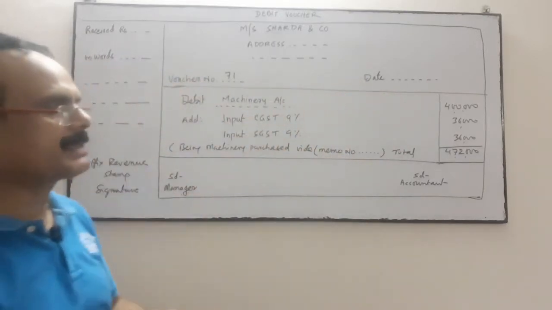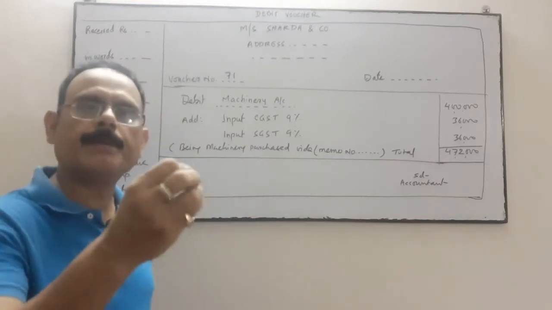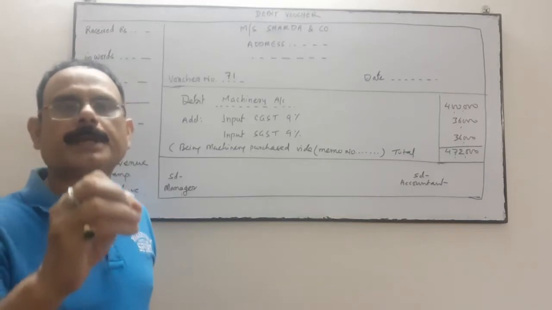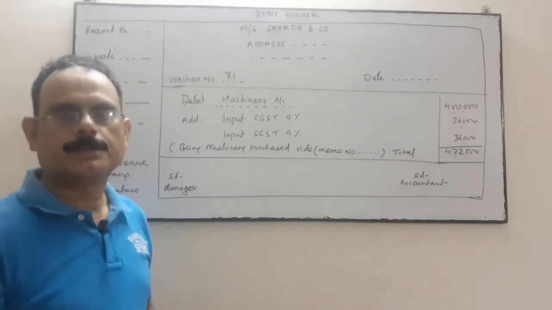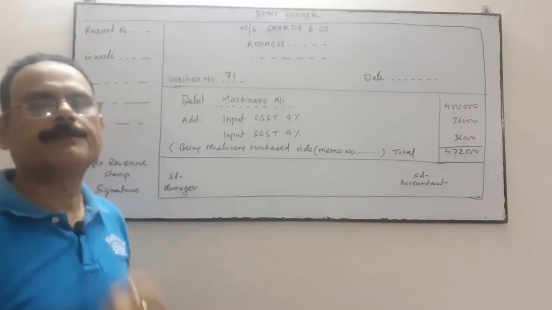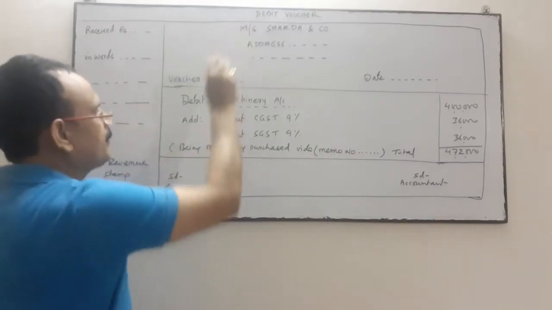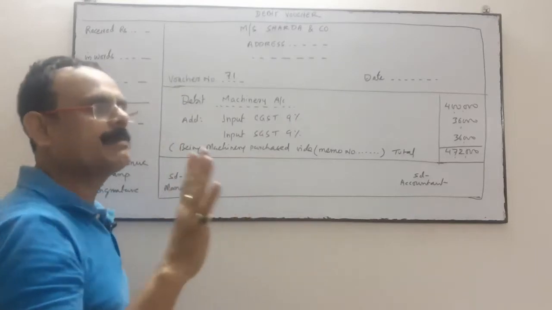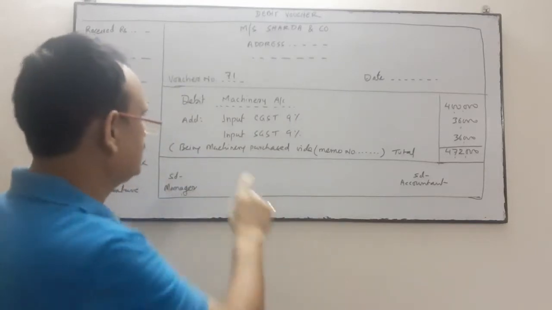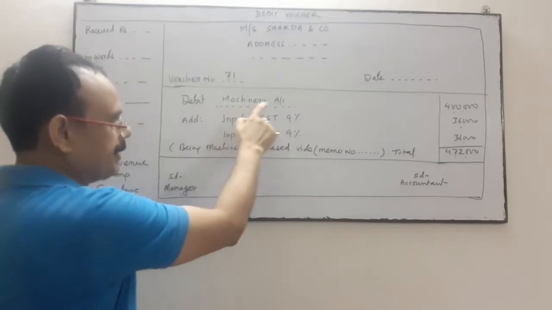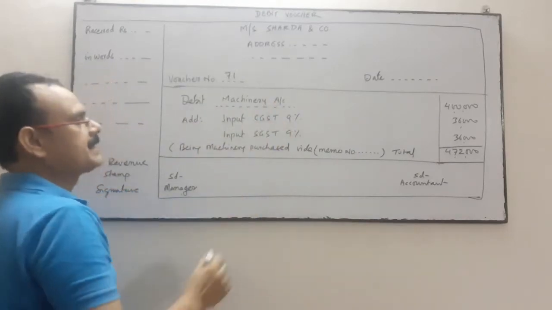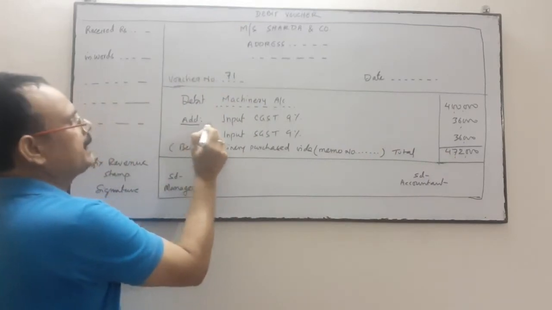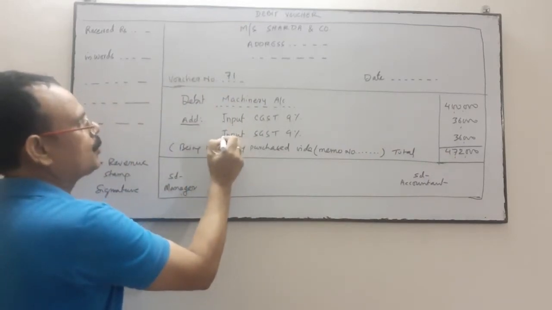Now debit. When we purchase machinery and payment is made by cash, for cash payment we draw the debit voucher. So when we purchase the machinery and payment is made by check or by cash, then we will write debit machinery account. Suppose machinery is purchased for rupees 4 lakhs, and we will add input GST and output GST.